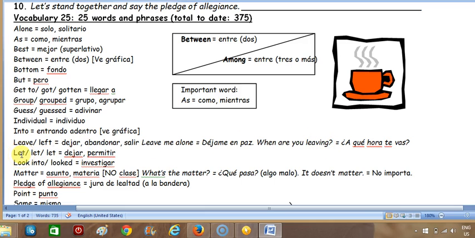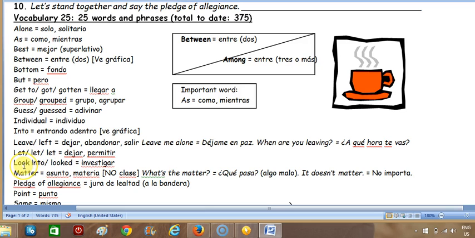So we have the verb let. So let comes from the command that we've been looking at. The interesting thing about let, this is one of those 15 verbs. Remember I told you that a few verbs in English have the same form in past tense as in the past participle. And so only the context of the sentence is going to tell you the intention of the writer or the speaker. Okay, look into.